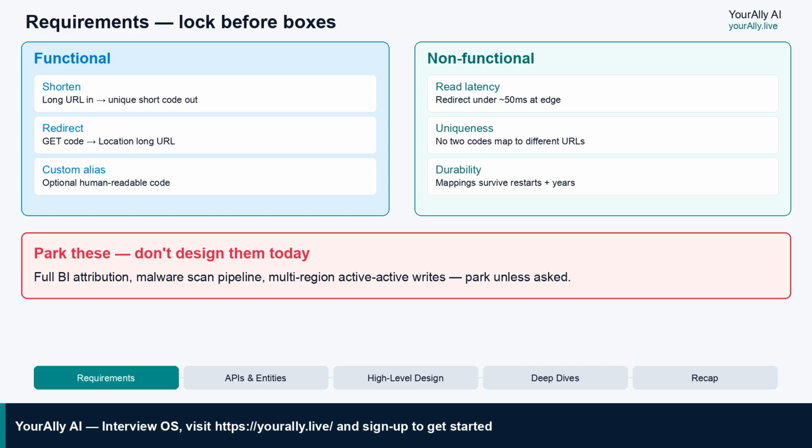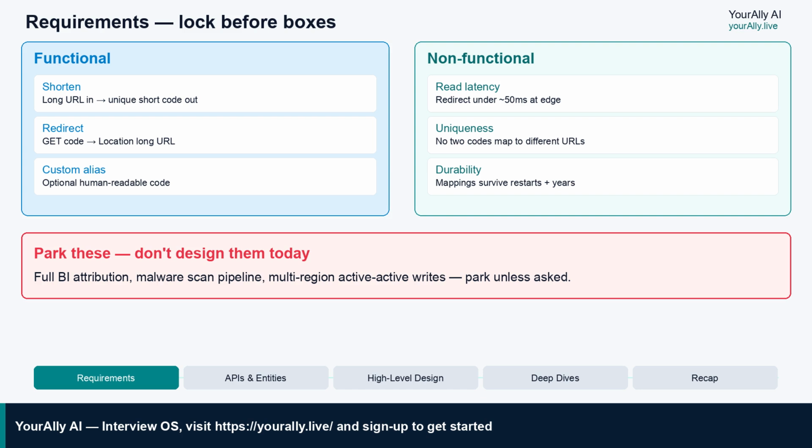Below the line, say it out loud: full attribution warehouses, malware scanning pipelines, multi-region active writes. Park them unless the interviewer expands. You are designing tiny URL physics, not the entire growth stack. If they ask what you'd cut under time pressure, analytics depth goes first, code uniqueness and redirect SLO stay.